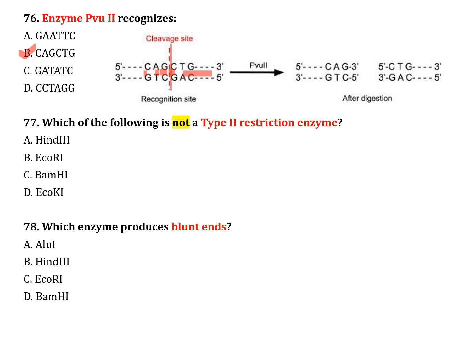The next question, number 77. Which of the following is not a type 2 restriction enzyme? Option A, HindIII, option B, EcoRI, option C, BamHI, option D, EcoK1. Option D is the correct answer, EcoK1. The next question, number 78. Which enzyme produces blunt end? Option A, AluI, option B, HindIII, option C, EcoRI, option D, BamHI. Correct answer is option A, AluI.